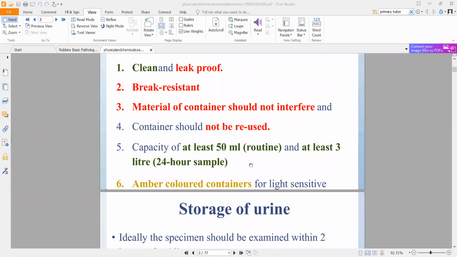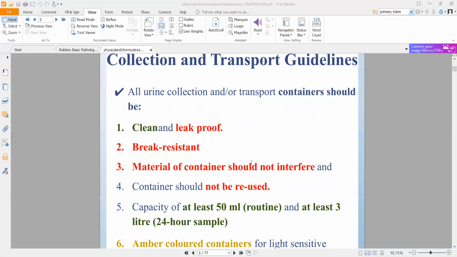Now generally you use amber colored containers. This is not just for urine containers, you also use it for bottles of drugs. So if you have seen drug bottles, especially in the hospital, they will be stored in amber colored containers. Amber is slightly orangish. Okay, you'll know if you see it. I'm not sure which drug, but amber colored bottles will look brown from the outside, but if you look through them, you'll be able to see a green orangish tinge.